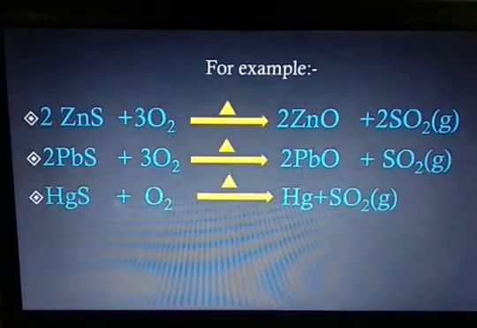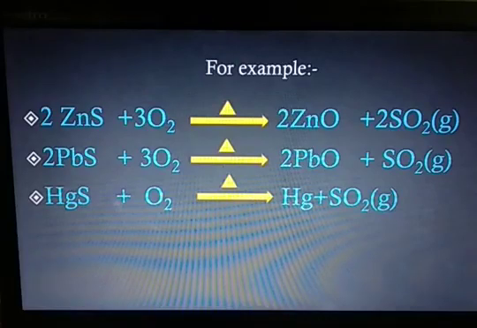For example, when zinc sulfide reacts with oxygen and is strongly heated, it gives ZnO, zinc oxide, and sulfur dioxide gas. When lead sulfide reacts with excess of air and is strongly heated below its melting point, it gives lead oxide and sulfur dioxide. Then we have mercuric sulfide, that is cinnabar, which reacts with oxygen and gives mercury and sulfur dioxide.